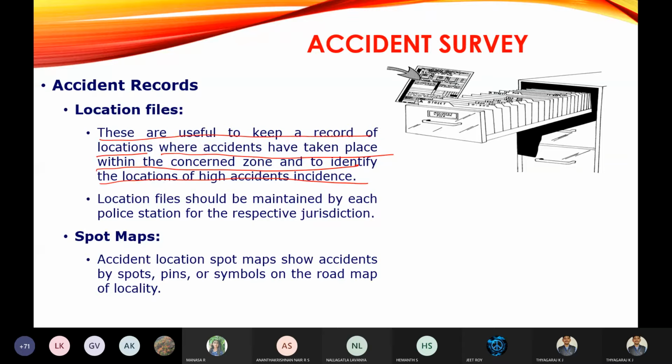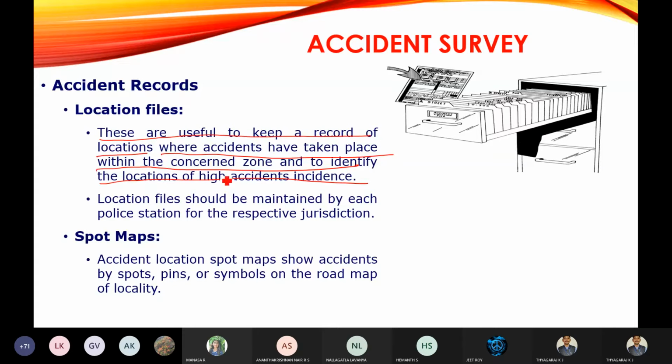For example, an accident has occurred in Vidyanagar, I mean Vidyanagar Cross. The nearby local police station will have this location file. They will bring the file and verify how many accidents have occurred and what details are there in that accident record. We are going to see.